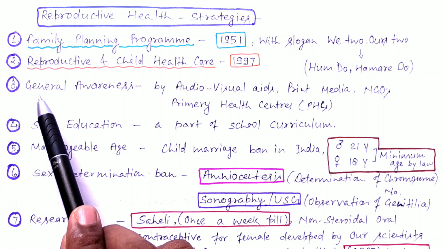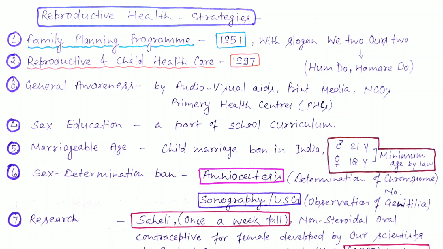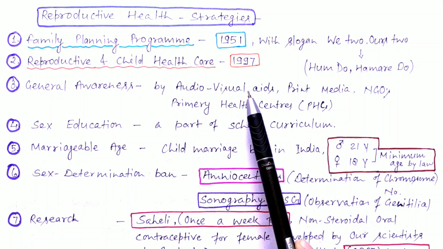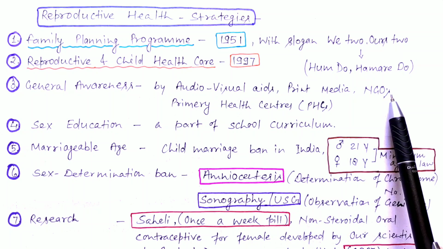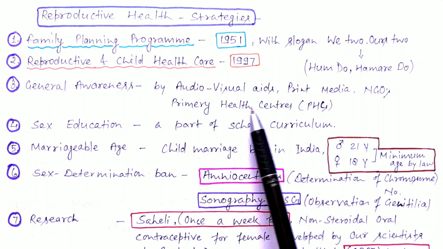Third is general awareness. Individuals can spread general awareness related with reproductive health. The government also, through a number of audio visual ads, print media, non-government organizations, or primary health centers, runs such programs from time to time that will improve reproductive health.